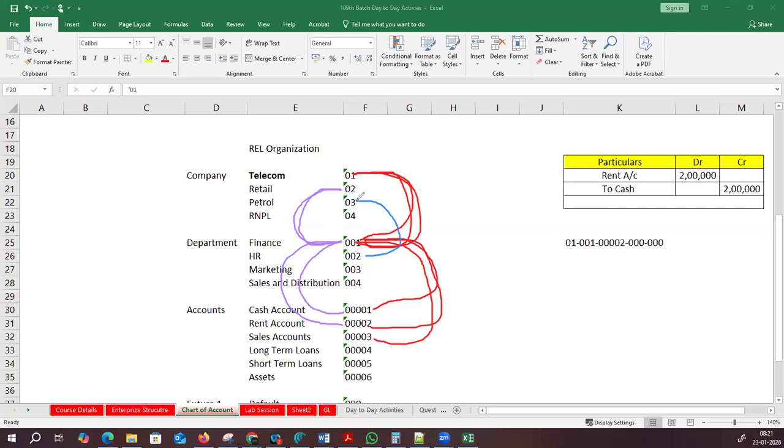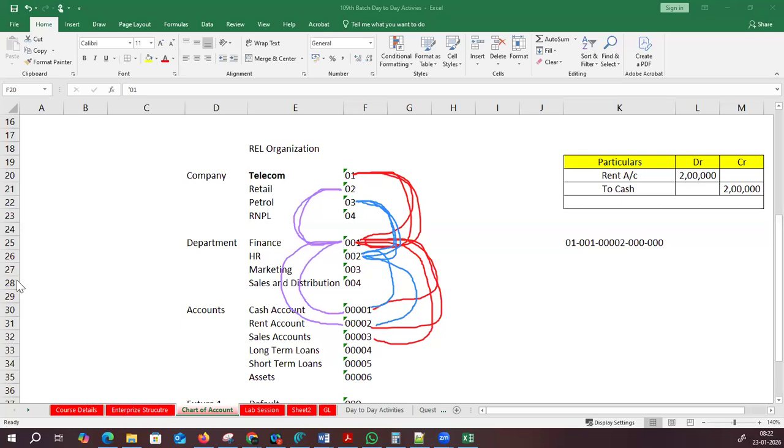Petrol department is spending money for the HR activities and spending some cash. And the petrol company, we are using the HR department and some expenses. We will give expenses number 7, like that. Like this, you can generate possible code combinations. How many possible code combinations we can generate, I will also explain to you. Just keep it like this right now.